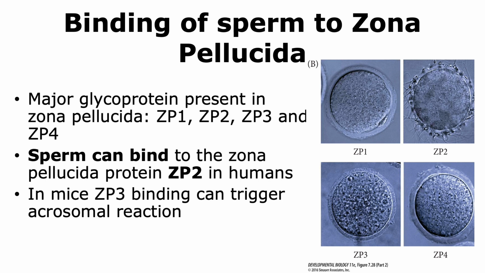Now, in the case of mice, ZP3 binding can trigger the acrosomal reaction. However, what you should remember is that in the case of humans, the sperm will bind to the ZP2 protein that is present in the zona pellucida.